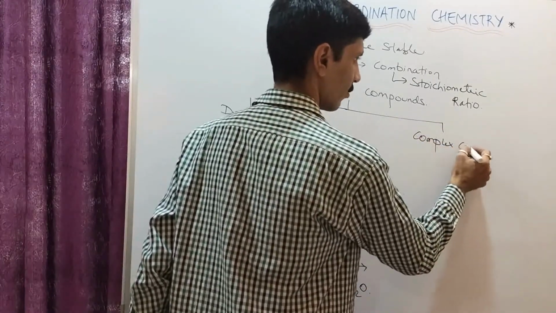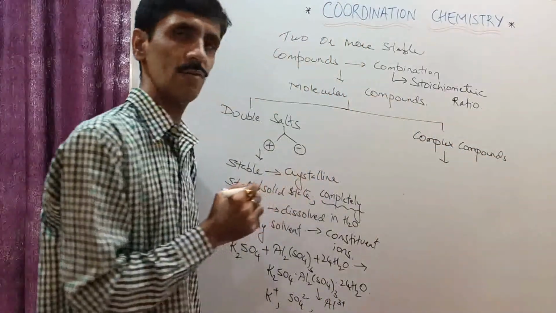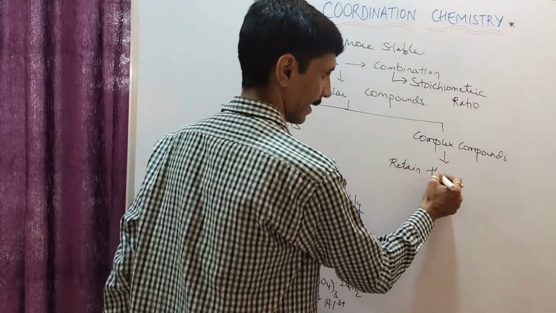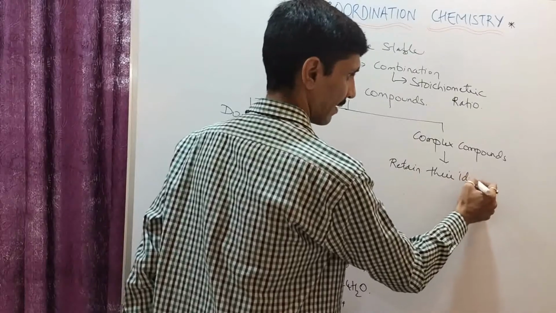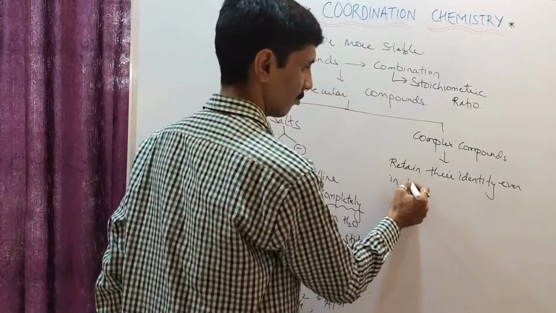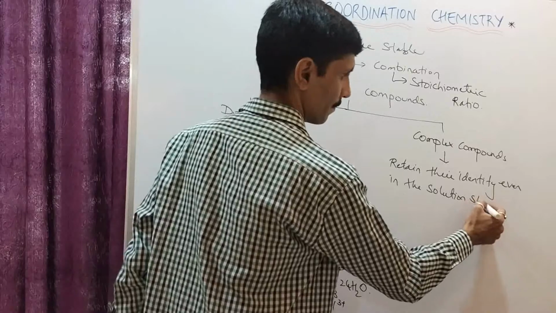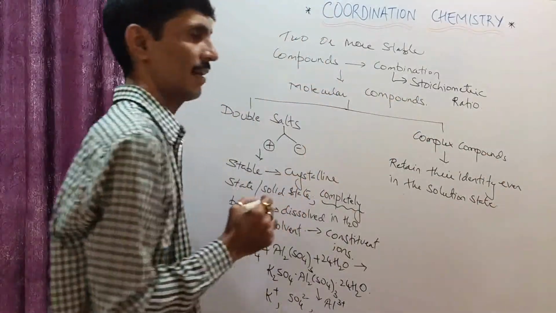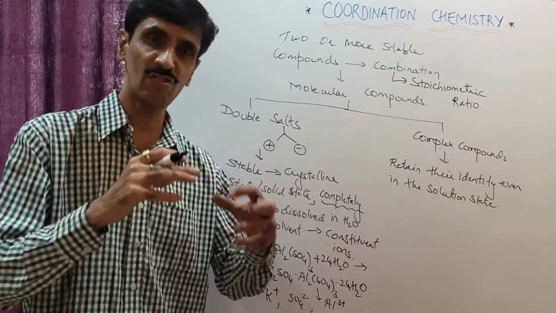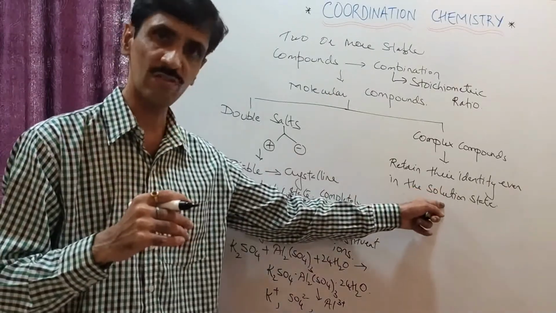अब जब हम कॉम्प्लेक्स कंपाउंड्स की बात करेंगे तो what we are going to say over here is that these are the molecular compounds which are going to retain their identity. Okay, वो अपनी पहचान बनाए रखता है even in the solution state. Okay, I hope you understand the word solution state. When a solid gets dissolved in a solvent, the resulting solution which I am going to get is called as what? A solution state. Alright?